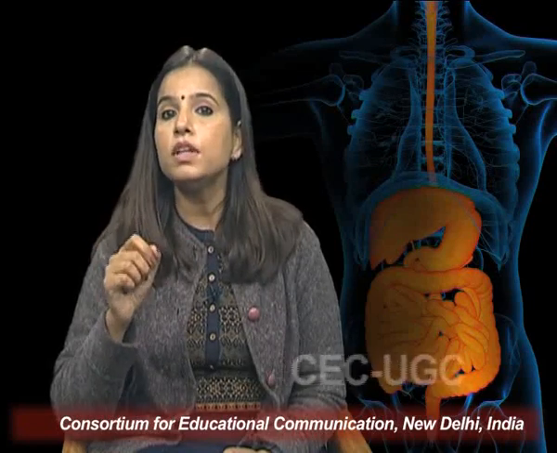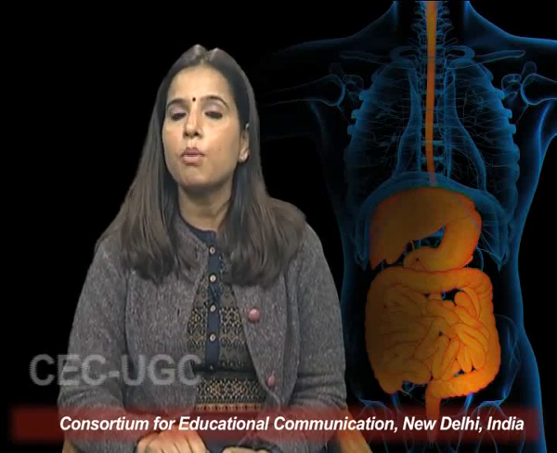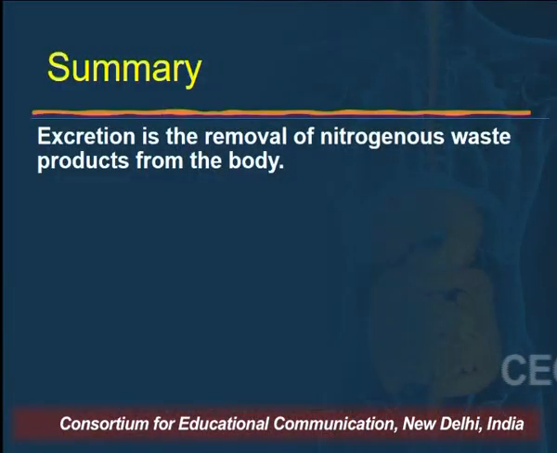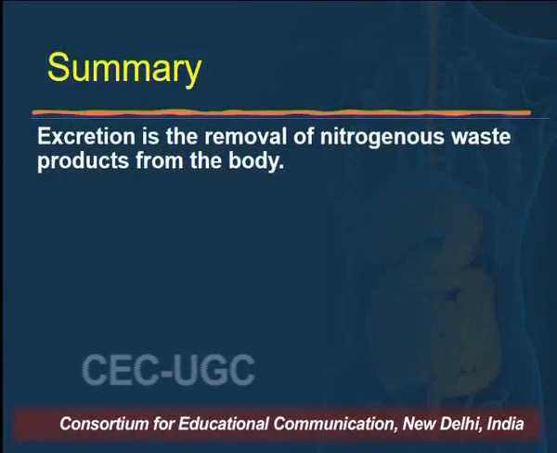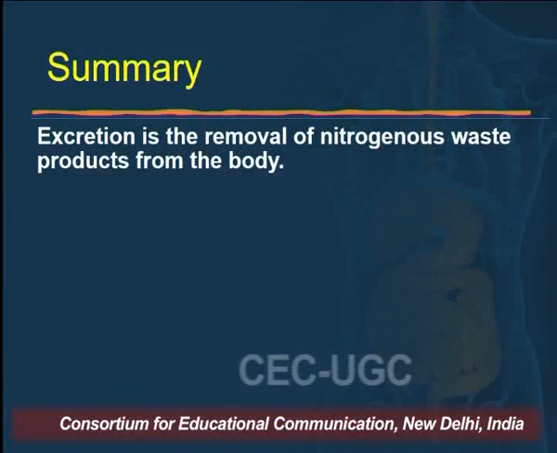From removal of excess waste to replenishing the lost dead cells to maintaining the body temperature, the skin performs both tasks efficiently. So in summary, we can see excretion is removal of nitrogenous waste products from the body.